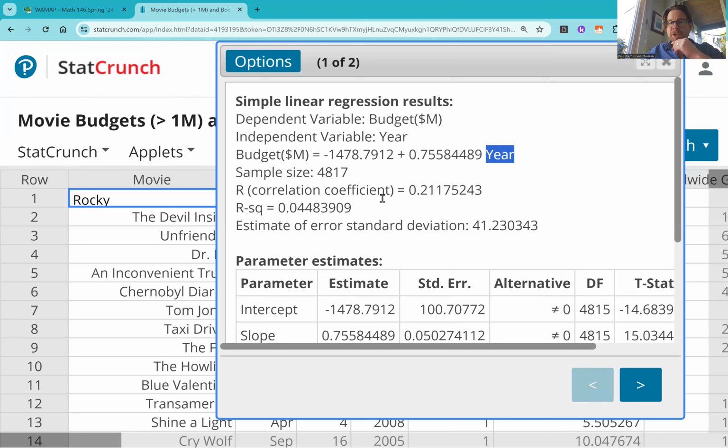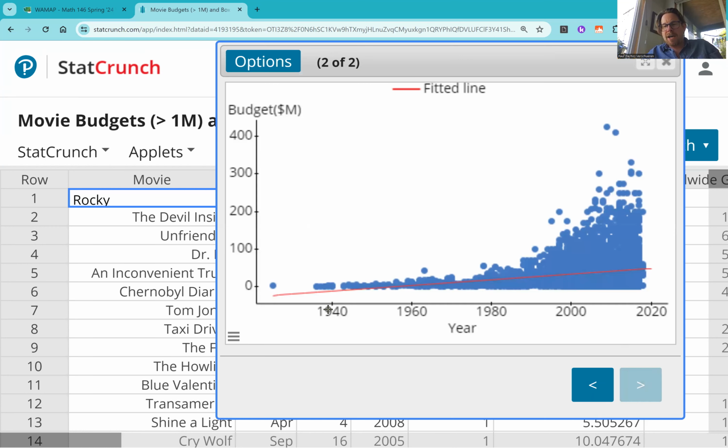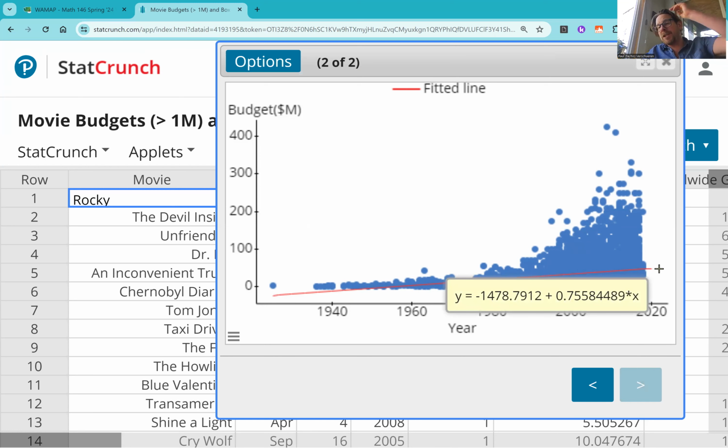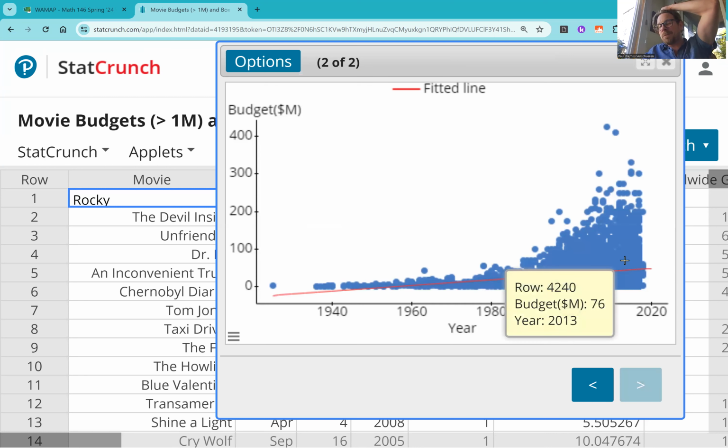It gives you the correlation coefficient, that's r, 0.21175243. So that's definitely in the positive and weak category. And if you look at this graph, you can see why. You can see that in general, as years have passed, movie budgets have gone up, but it's not super predictable.